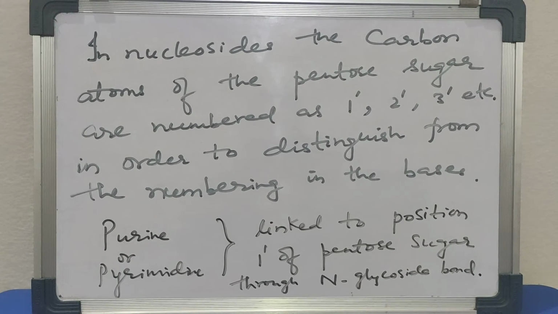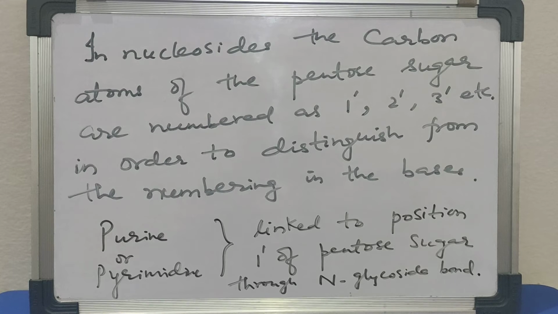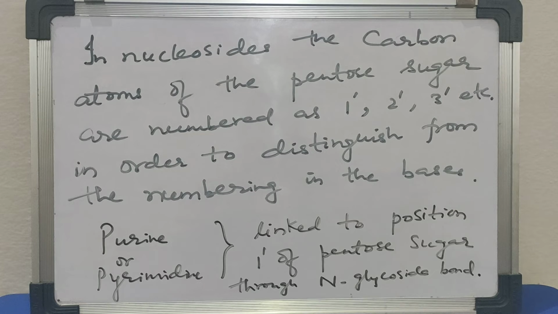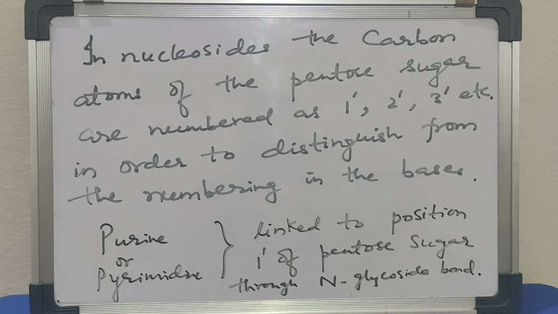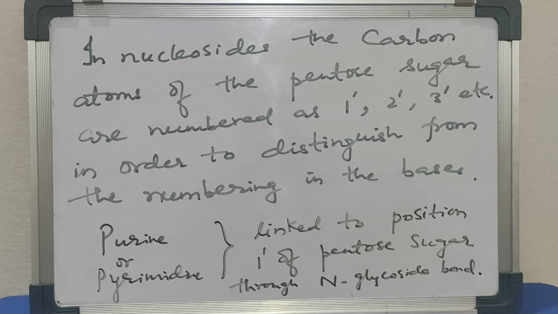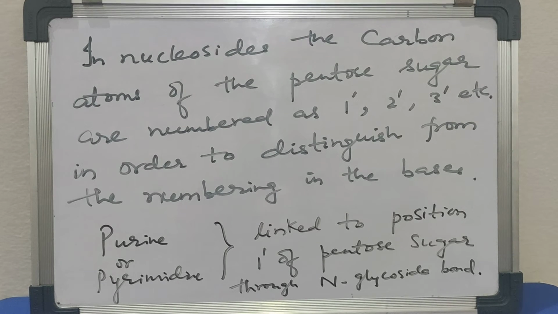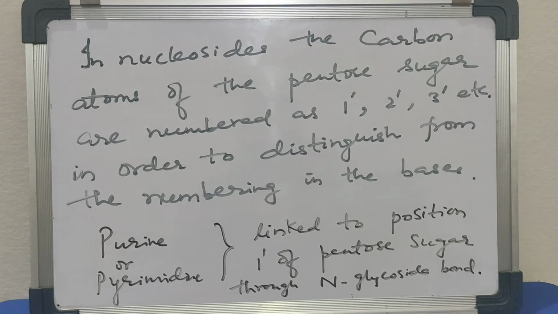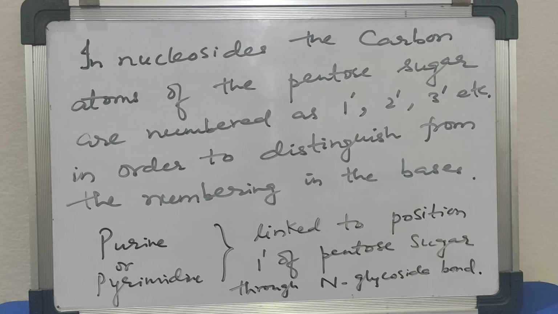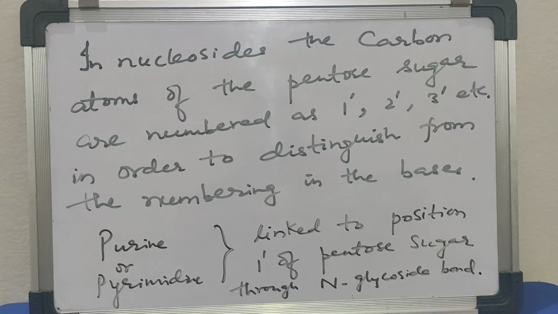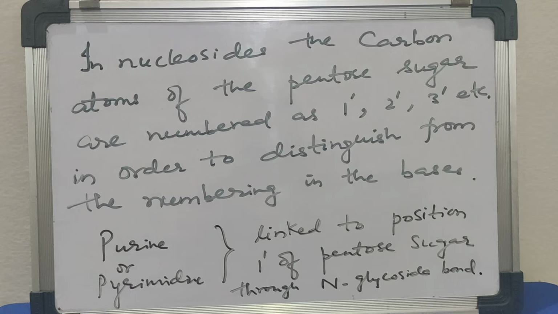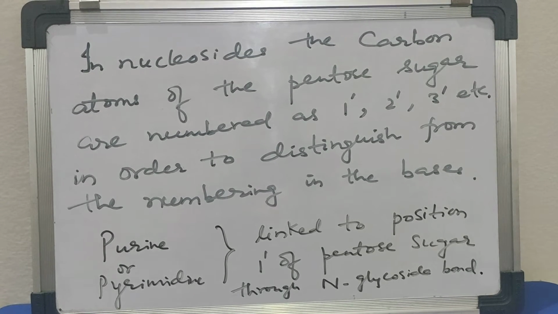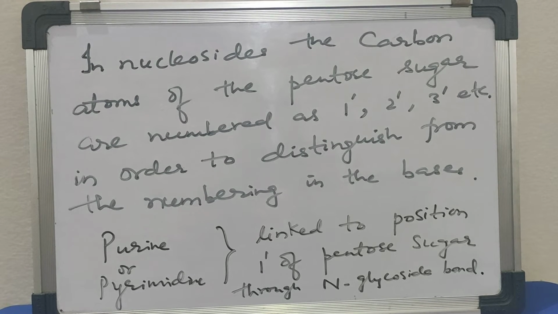In nucleosides, the carbon atoms of the pentose sugar are numbered as 1', 2', 3', etc. in order to distinguish from the numbering in the bases. Suppose in the nitrogenous base we write 1, 2, 3, 4 and in the sugar also 1, 2, 3, 4, then there will be confusion. So to avoid this confusion, the carbon atoms of the pentose sugar are numbered as 1', 2', 3', etc. Purine and pyrimidine are linked to the 1' position of pentose sugar through N-glycoside bond.